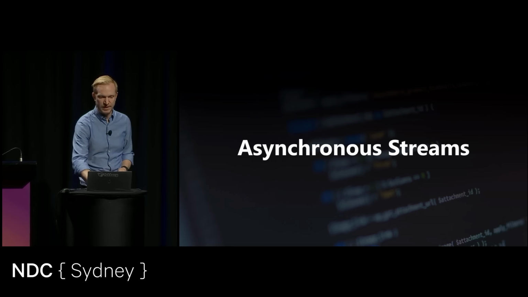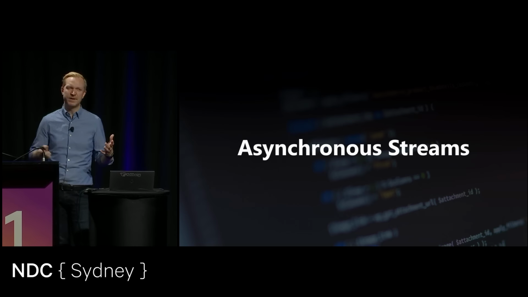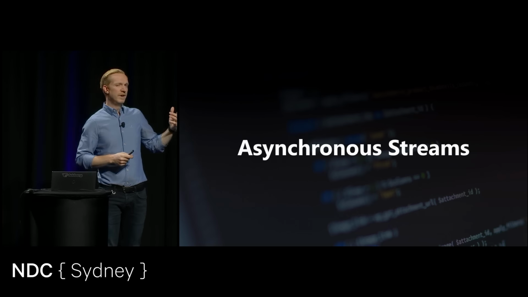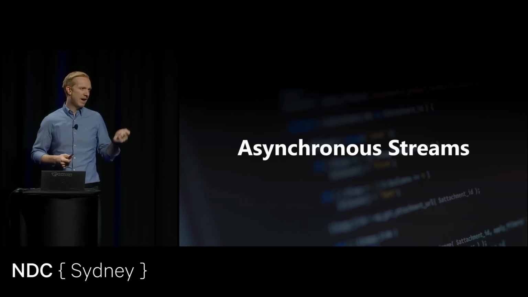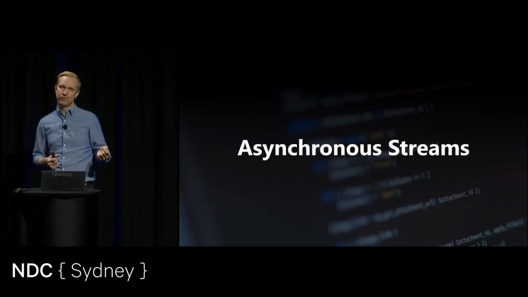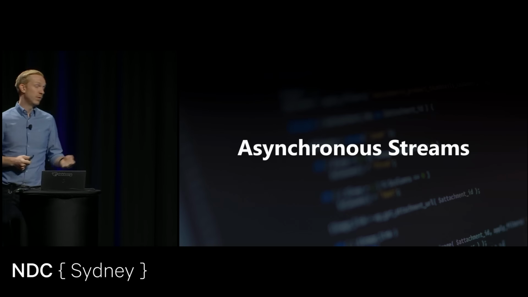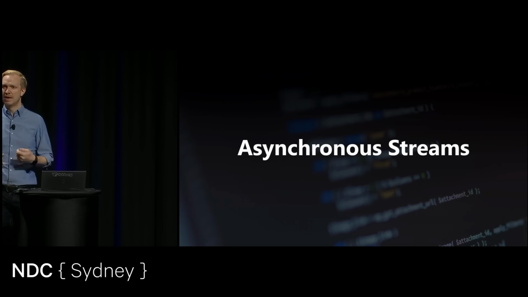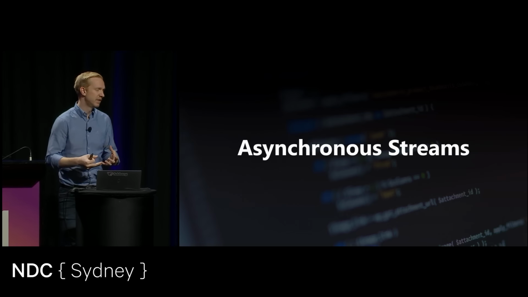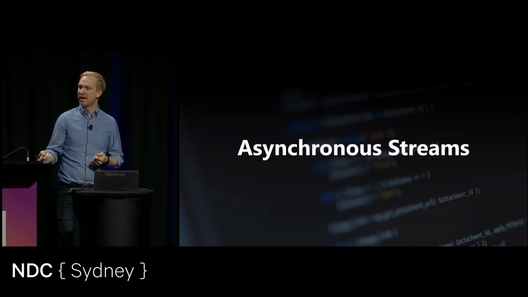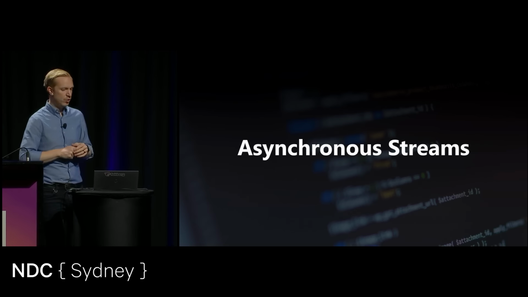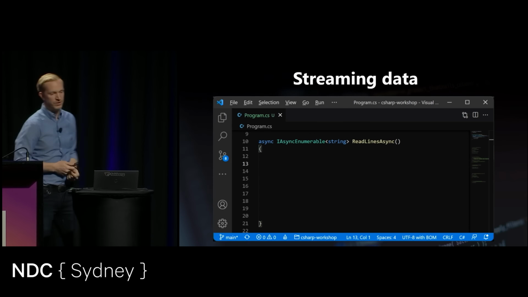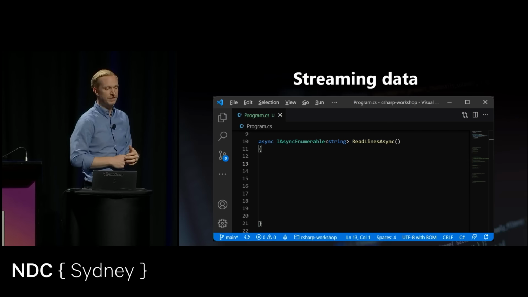It's called asynchronous streams. And this requires that you understand a little bit of asynchronous programming. So imagine that we want to fetch some data, and we want to get item by item. Each item is retrieved asynchronously. So it could be something that's loaded from disk. It could be a buffer that we're loading something from. But we want to grab the element, process that before we go ahead and get the next one. To produce one of these streams of data, we introduce the async keyword together with something called an IAsyncEnumerable.